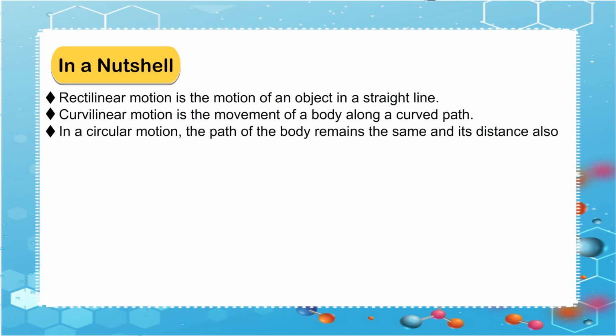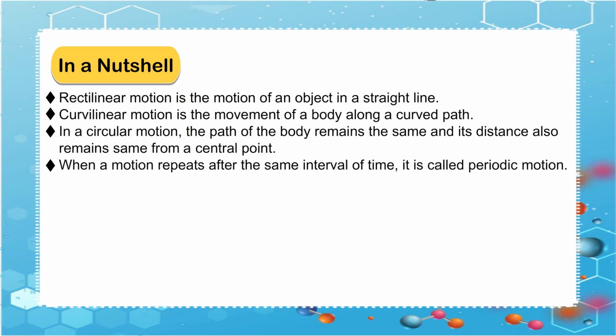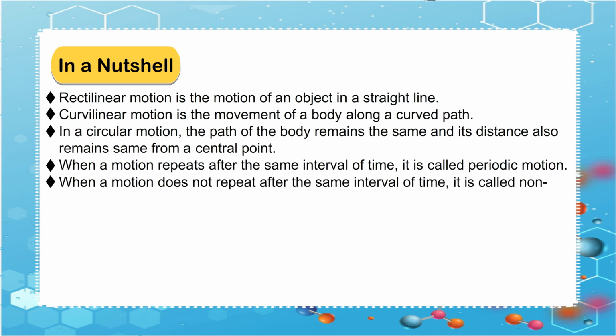In a circular motion, the path of the body remains the same and its distance also remains same from a central point. When a motion repeats after the same interval of time, it is called periodic motion. When a motion does not repeat after the same interval of time, it is called non-periodic motion.